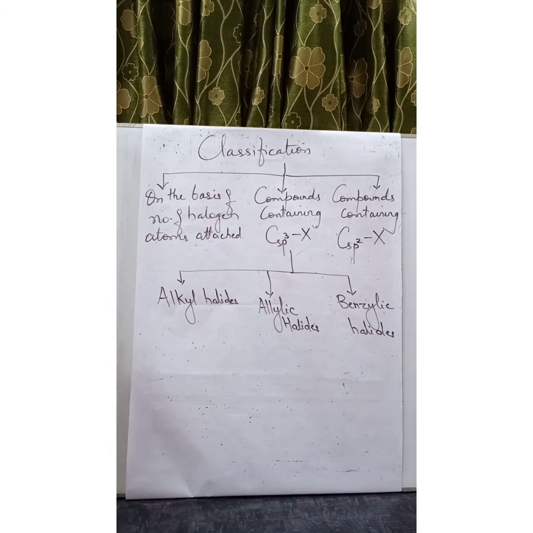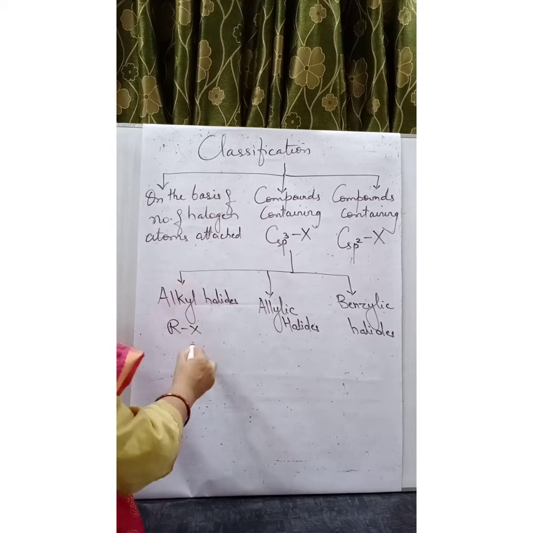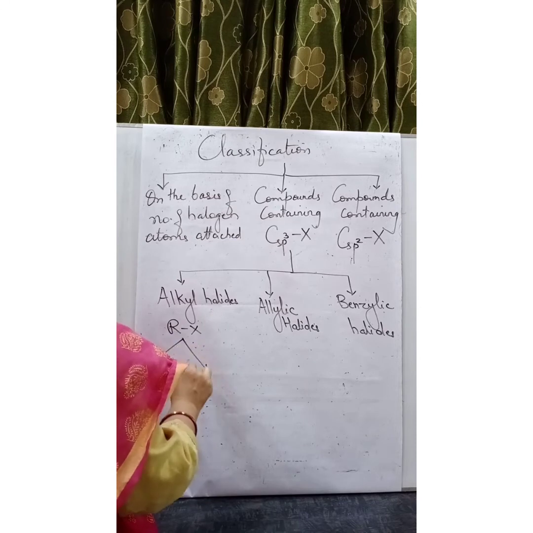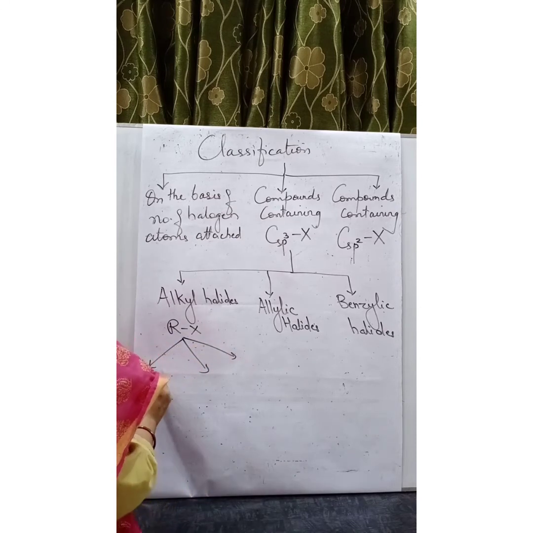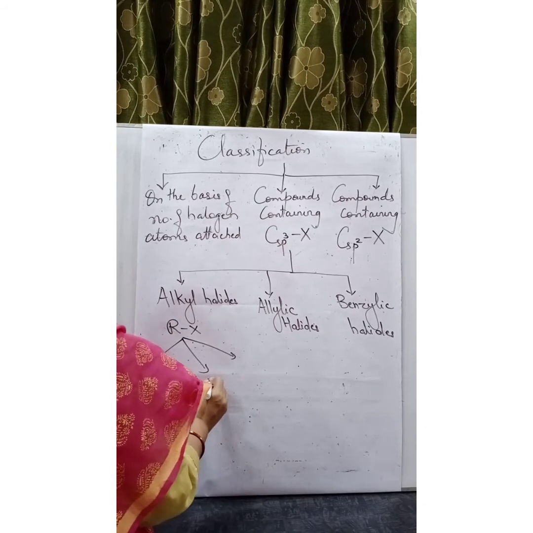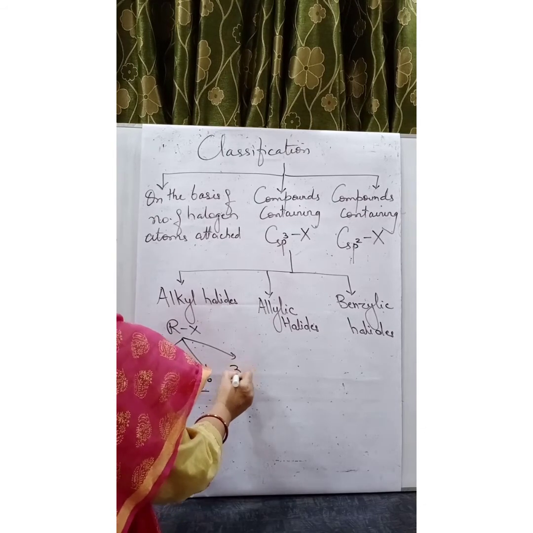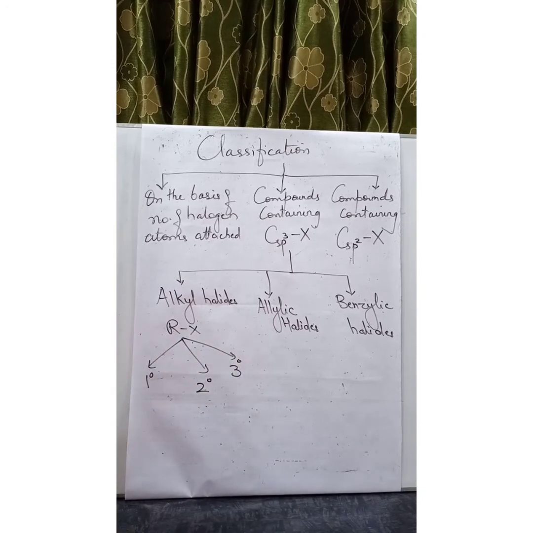Alkyl halides, as we know, the general formula is RX or CnH2n+1X. This alkyl halide is further of 3 types: primary alkyl halides, secondary alkyl halides, and tertiary alkyl halides.